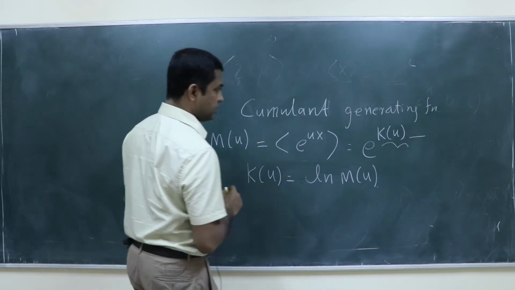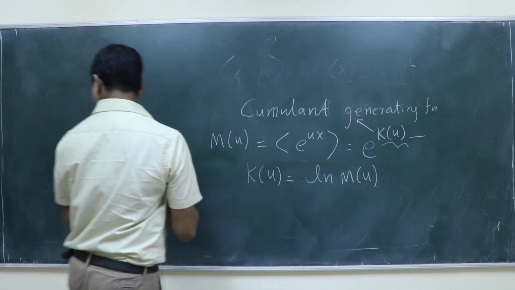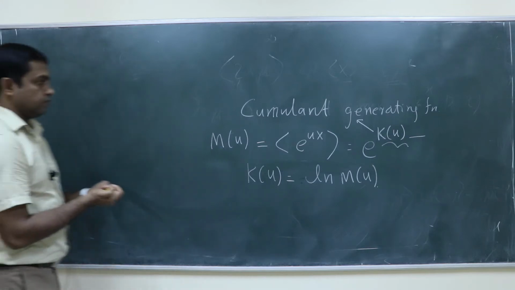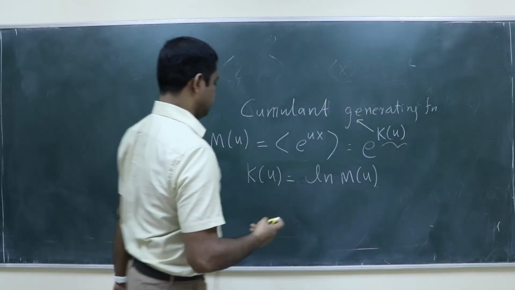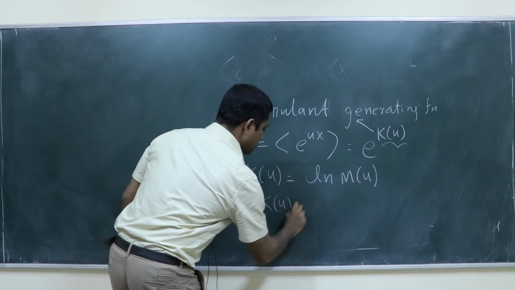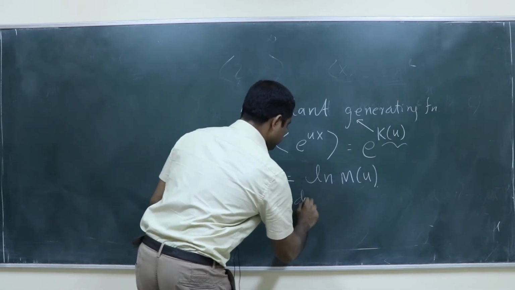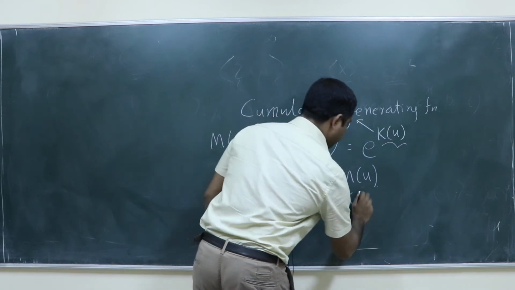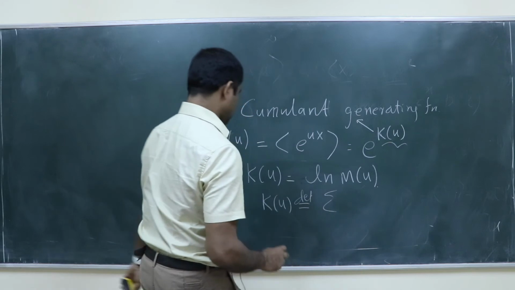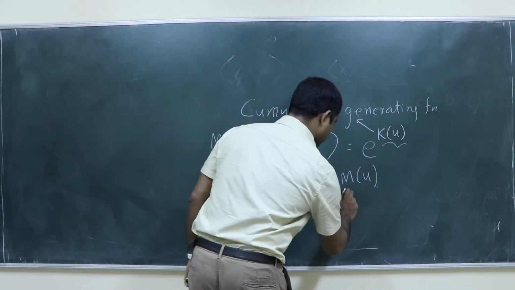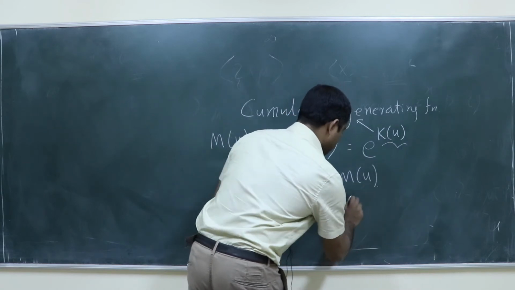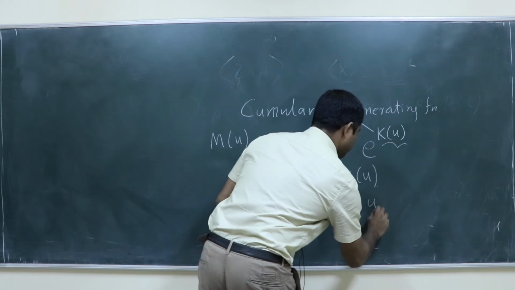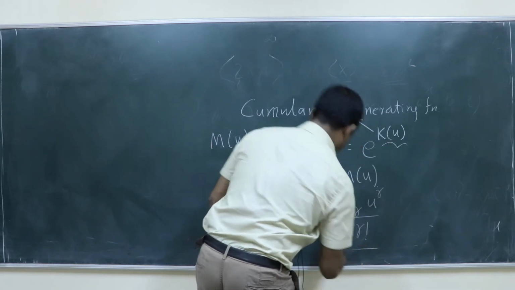Suppose you define k of u, the cumulant generating function, by definition, as the summation of kappa r u power r by r factorial.